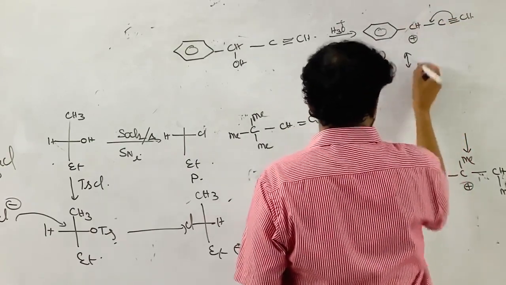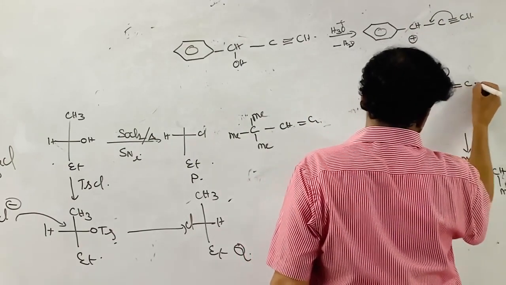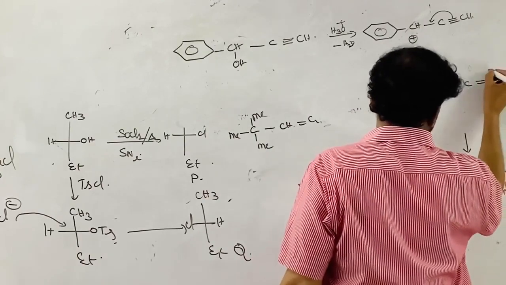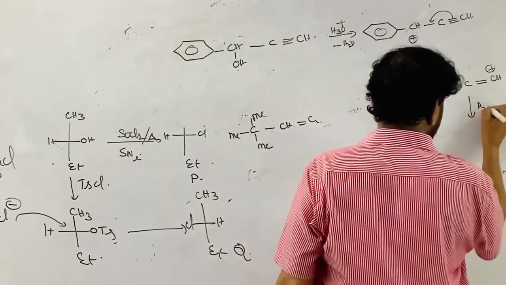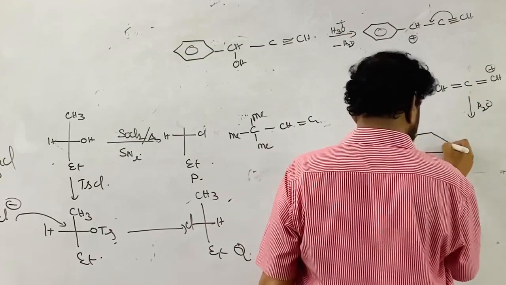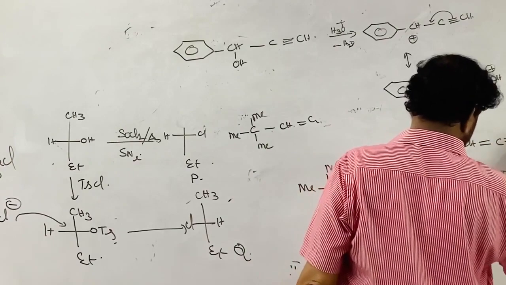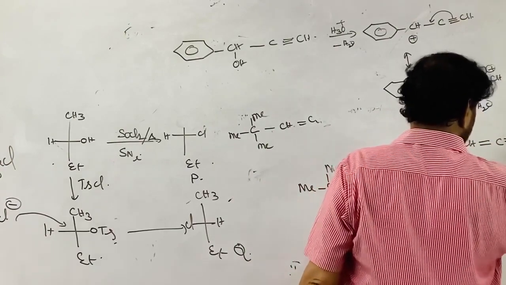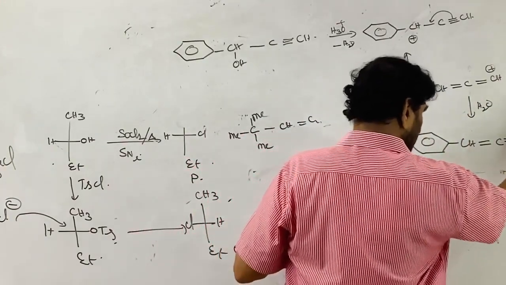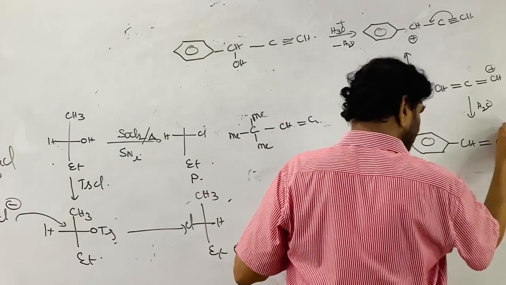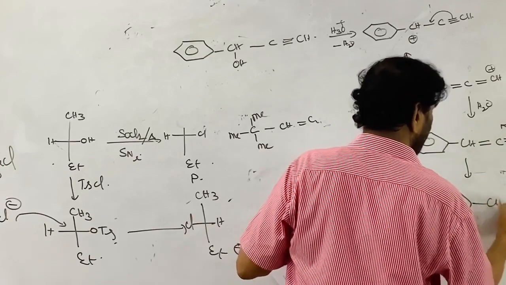Protonation, loss of water. Now what happens? CH double bond C double bond CH2, that is CH, this is formed. Now water attacks that positively charged carbon to produce CH double bond C double bond C, H, OH. You know, whenever water attacks, it leaves the enol, which tautomerizes. Now this is the tautomerization. Now it comes to cinnamaldehyde.